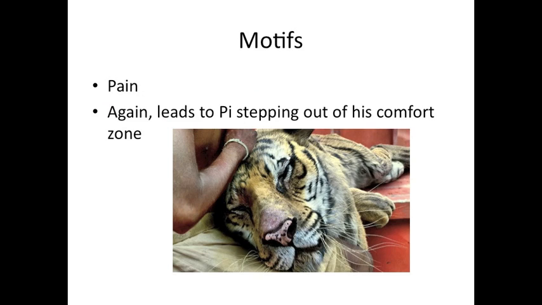The motif in Life of Pi is pain. One thing reoccurs in Pi's story, and that is pain and suffering. This motif helps foster Pi's faith in his religion. It also serves to make Pi a dynamic character and teach him many lessons throughout the novel.